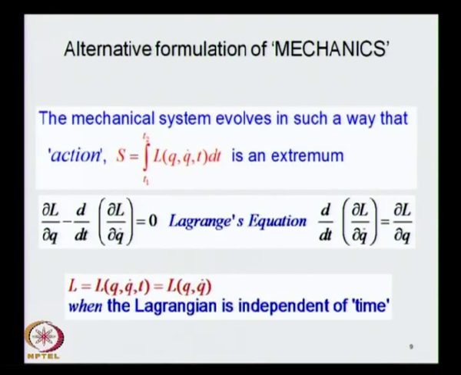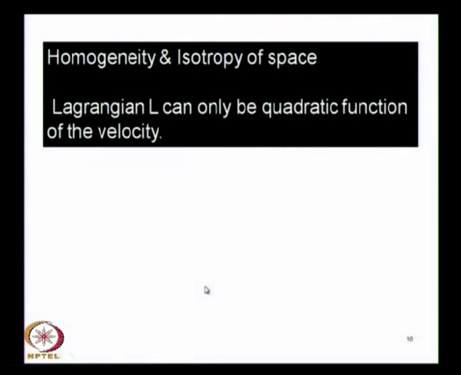And we shall deal with those situations in which the Lagrangian is independent of time. In this case, the Lagrangian is a function of position q and velocity q dot. Position is what I denote by q and the velocity is q dot. And you will remember that in unit 1 we discussed that in a space which is homogeneous and isotropic, the Lagrangian can only be a quadratic function of the velocity. It must depend on the velocity. L must be a function of q and q dot.